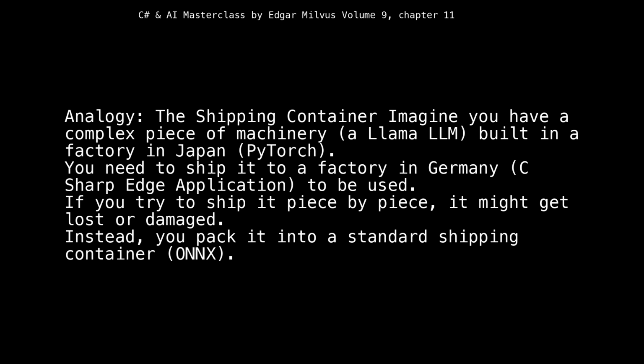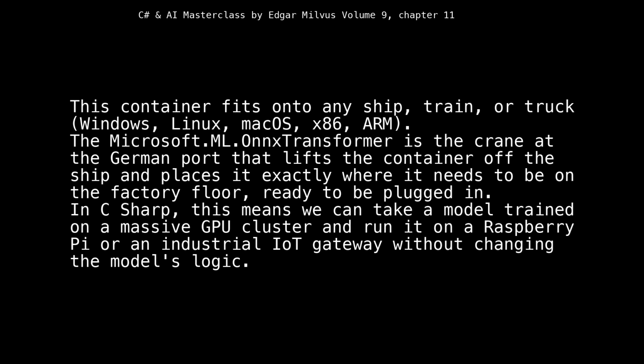Analogy: the shipping container. Imagine you have a complex piece of machinery, a Llama LLM, built in a factory in Japan, PyTorch. You need to ship it to a factory in Germany, the C# edge application, to be used. If you try to ship it piece by piece, it might get lost or damaged. Instead, you pack it into a standard shipping container, ONNX. This container fits onto any ship, train, or truck: Windows, Linux, Mac OS, x86, ARM. The Microsoft.ML.ONNX transformer is the crane at the German port that lifts the container off the ship and places it exactly where it needs to be on the factory floor, ready to be plugged in.